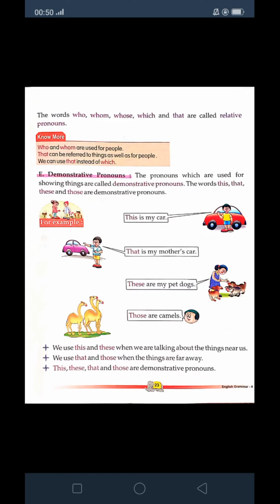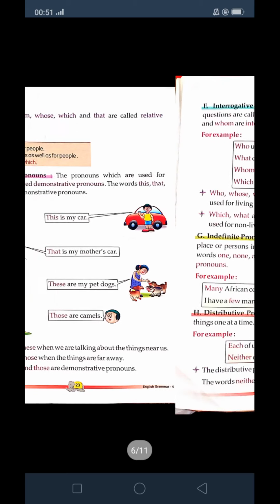We use this and these when we talk about things near us. You already know this, you have studied it in class 1st, 2nd, 3rd also, the use of this, that and these, those. This and these are used for the things which are near to us. But that and those are used for the things which are far away. This, that, these, those are demonstrative pronouns. I hope you understood.